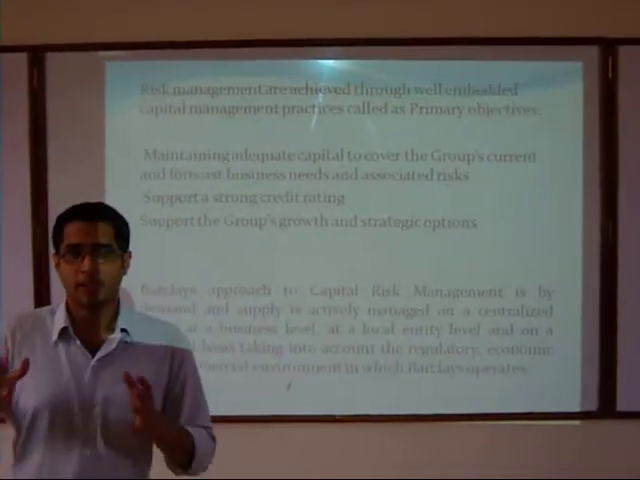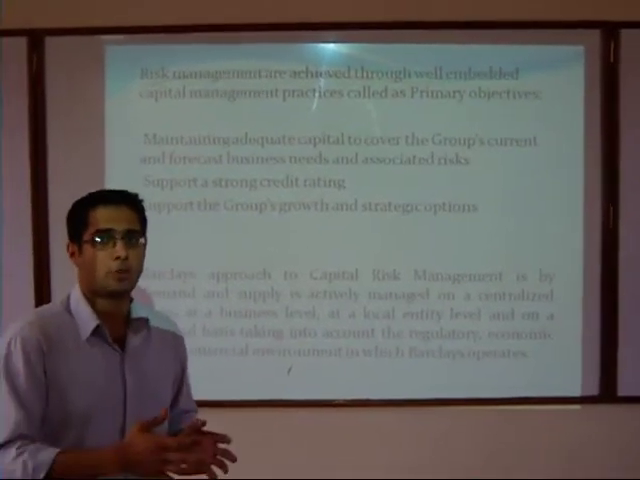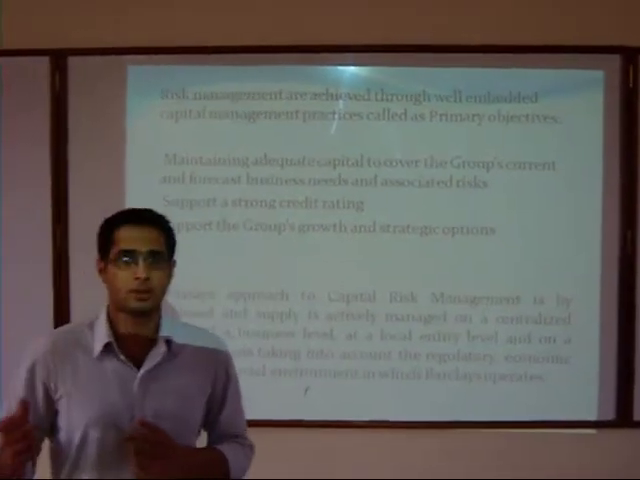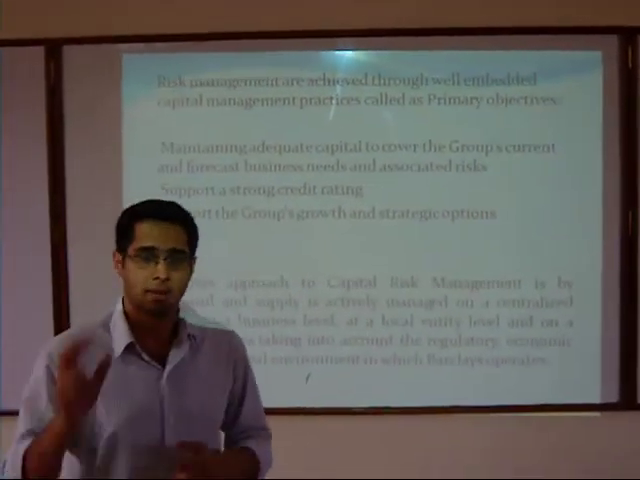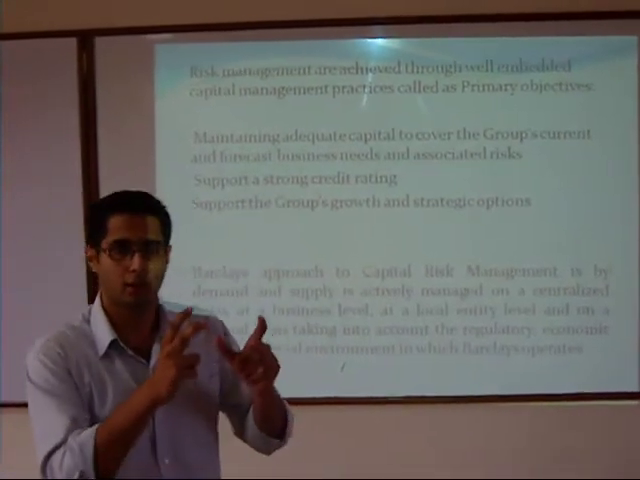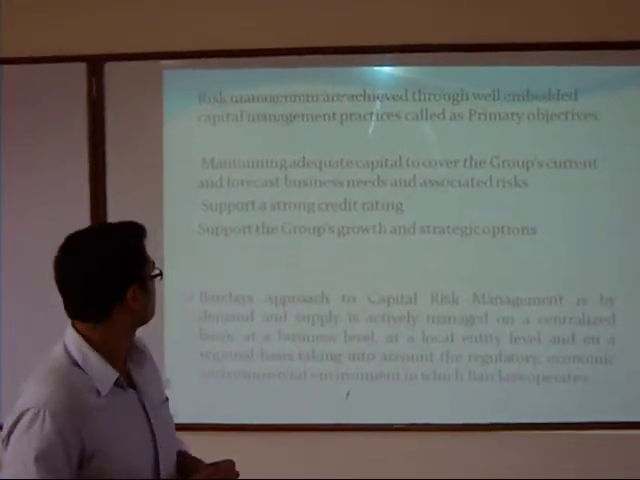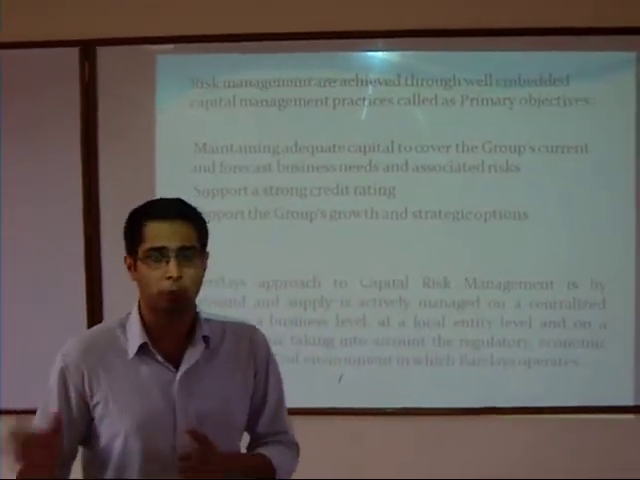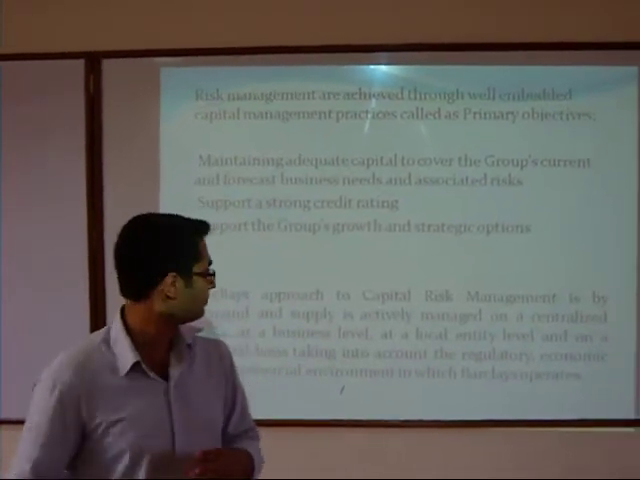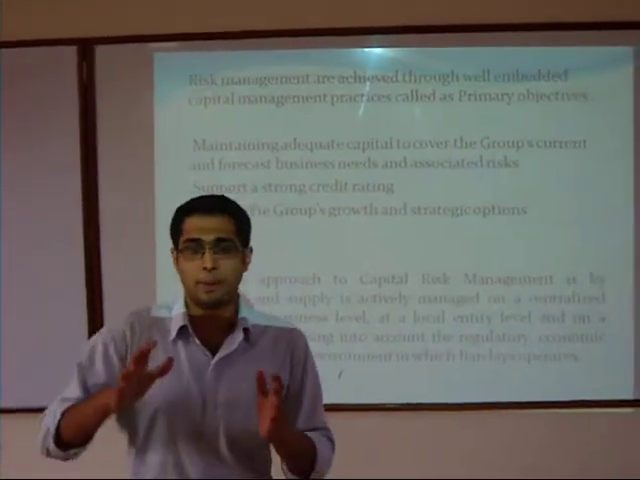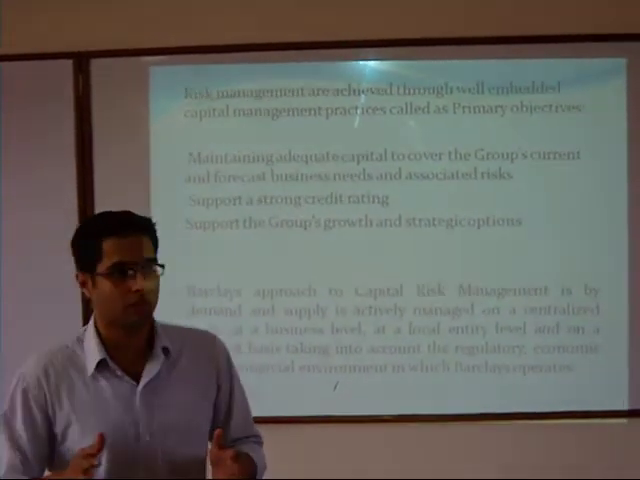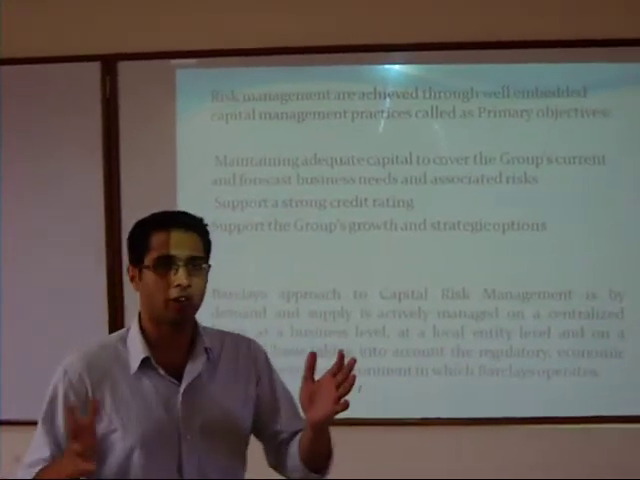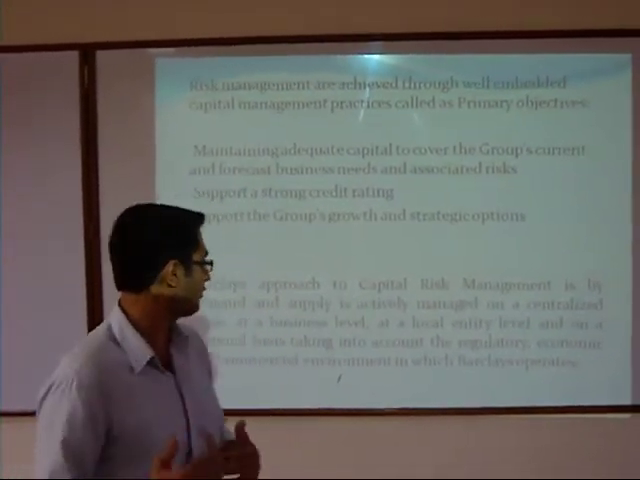Risk management is achieved by Barclays Bank through some of its primary objectives. The primary objectives are maintaining adequate capital to cover the group's current and forecast business needs. That means it maintains some part of its capital at an adequate capital ratio. A strong credit rating, obviously, will be a primary objective, and also the group's growth and strategic options, like plans for group growth of the bank. Barclays capital risk management is mainly based on demand and supply. What is the demand of the customers who come into the bank and how much they supply. It all regulates between this, and the capital management is taken care of with this.